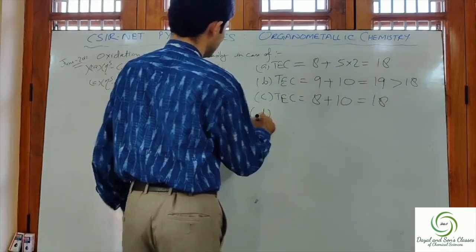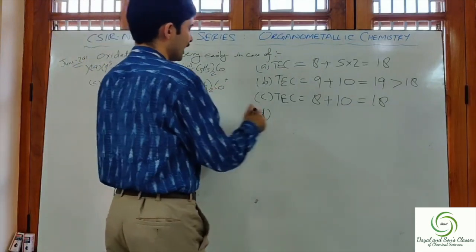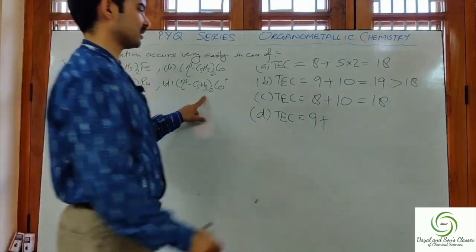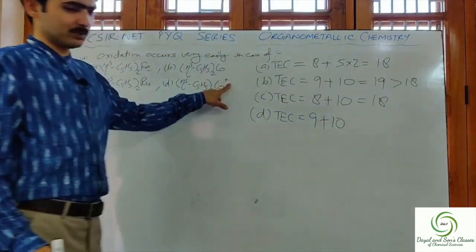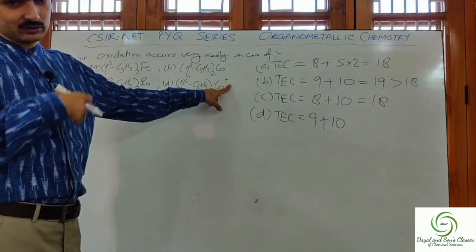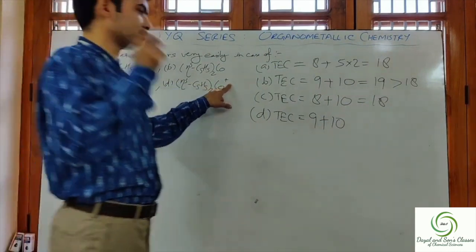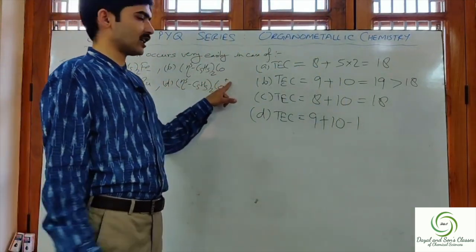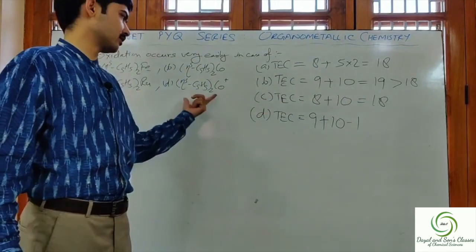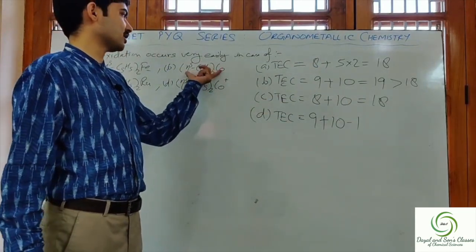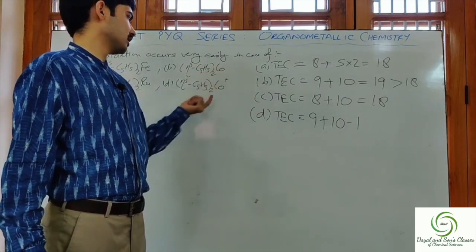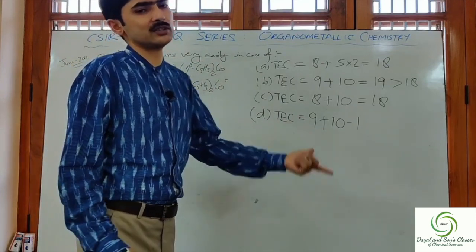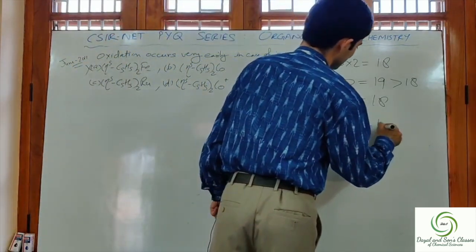Let us calculate for D. Here we have cobalt. Cobalt contributes 9 electrons. There are 2 C5H5 units, that is 10, and there is one plus charge in this complex. Plus charge means 1 electron has been removed from the complex, therefore we will write minus 1. The neutral state was eta 5 C5H5 whole twice Co, and in the D complex we have a positive charge, so 1 electron has been removed. So minus 1, that is equal to 18.